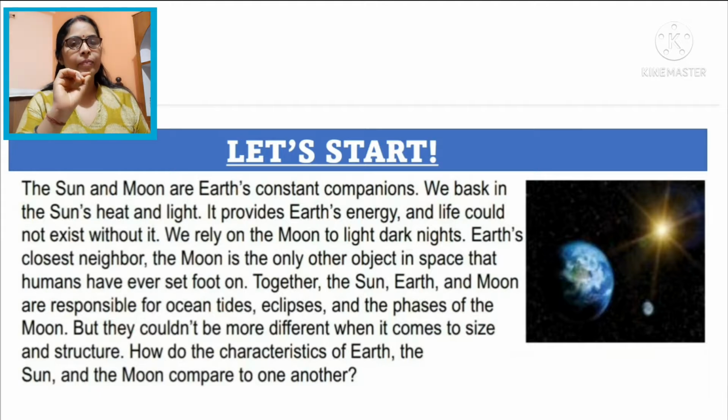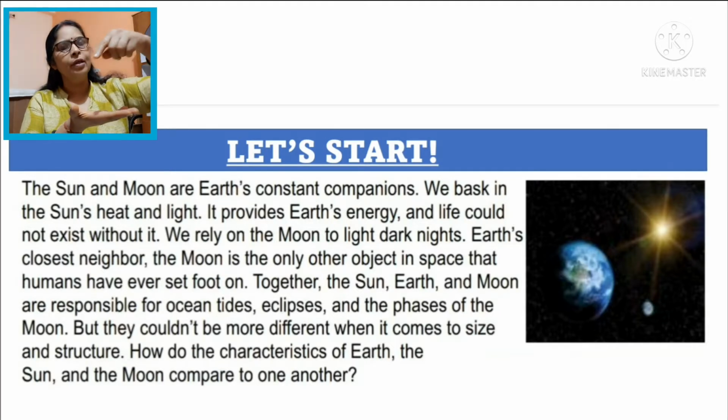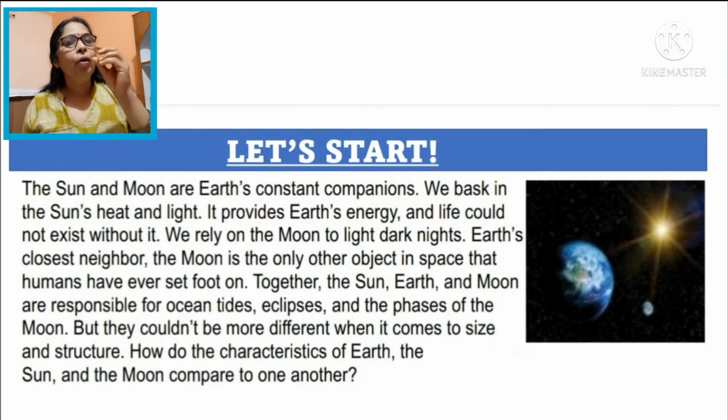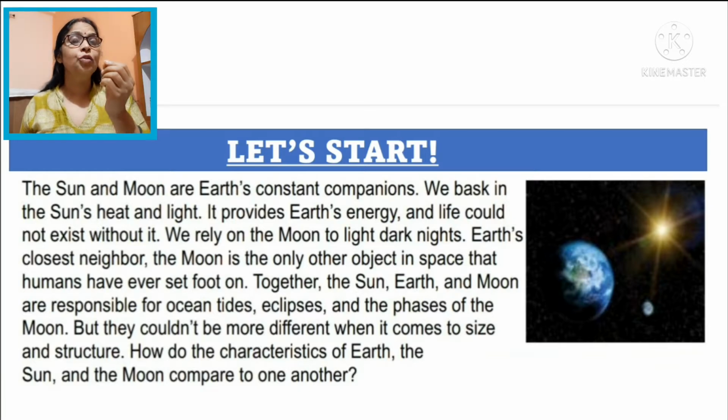The sun is at the center of our solar system, and 8 planets revolve around the sun in their own path, and that path is called orbit. All the planets have their own satellites, which revolve around the planets. Earth has its own satellite, it is the moon.